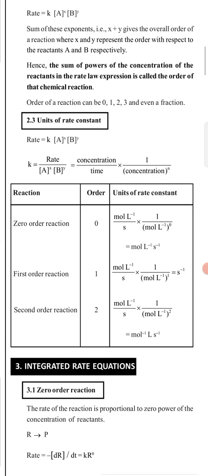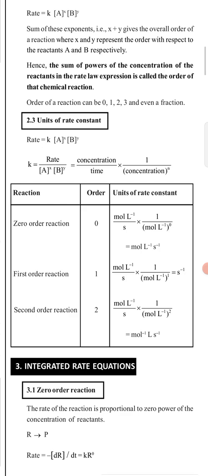Already we know it is concentration by time, that is mol per liter per second, divided by concentration to the power n. n is the order of the reaction, so we can say nth order. For the nth order reaction, n can be 0, 1, 2, 3, whatever is possible.